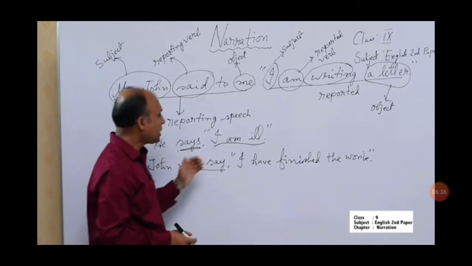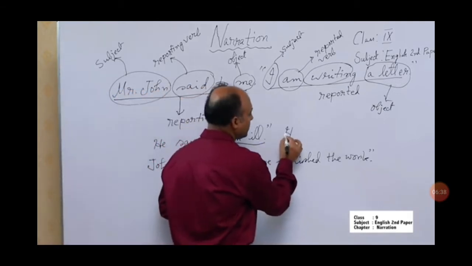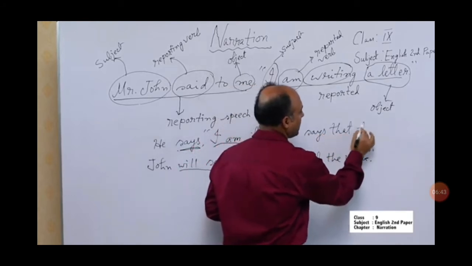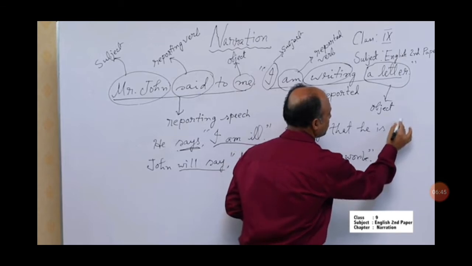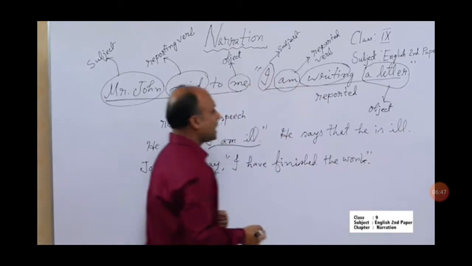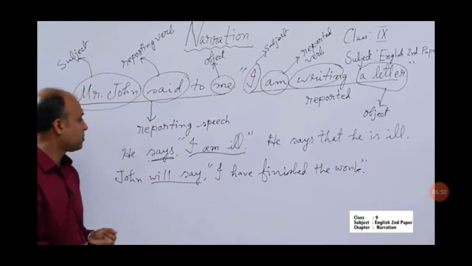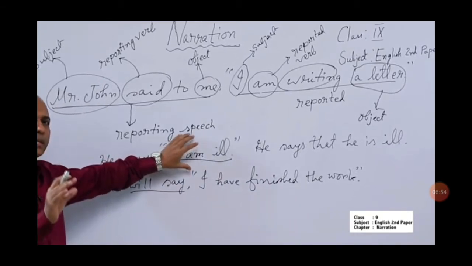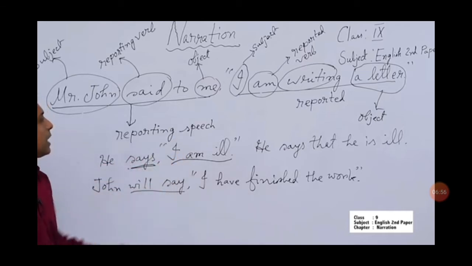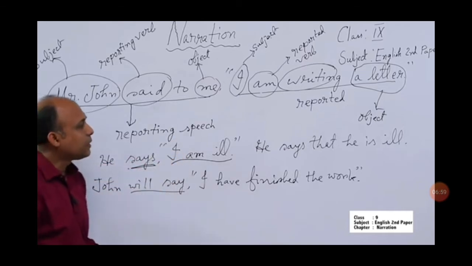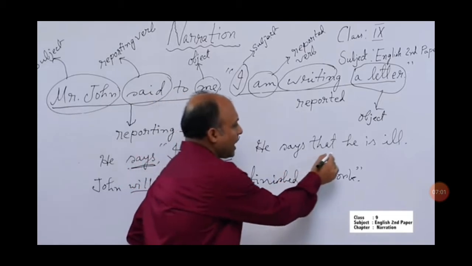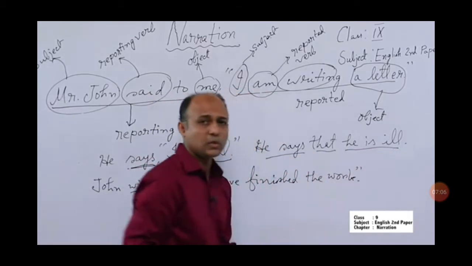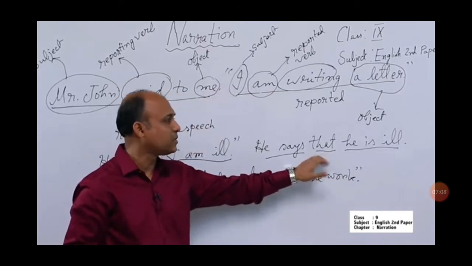So how will we change this direct to indirect? He says, "I am ill." He says that he is ill. So how have we changed it? Observe, "I am ill" is an assertive sentence, and you also observe that we have joined "he says" and "he is ill", these two parts, with the conjunction that.